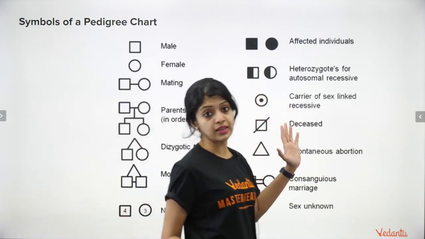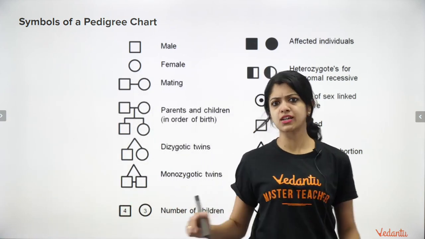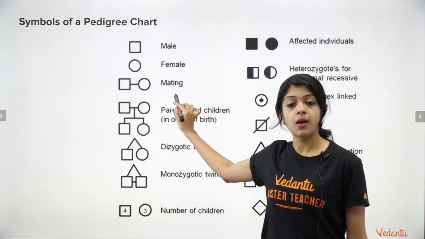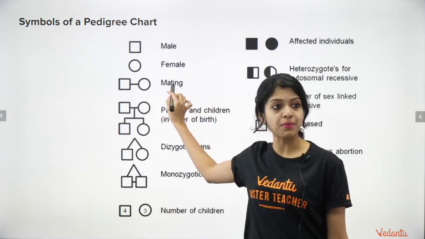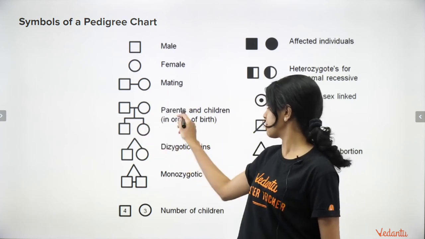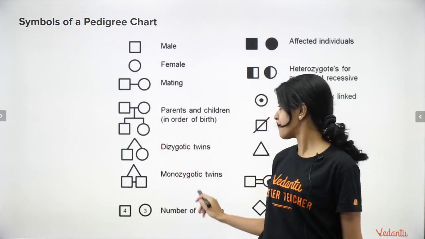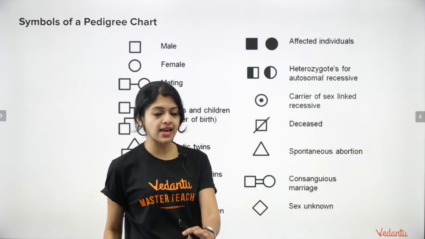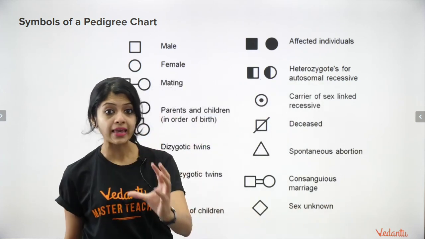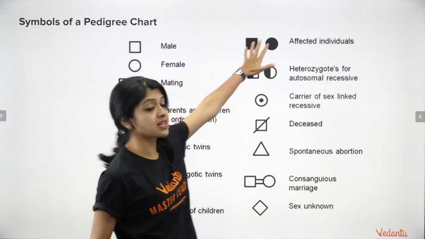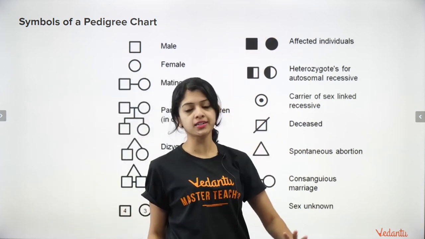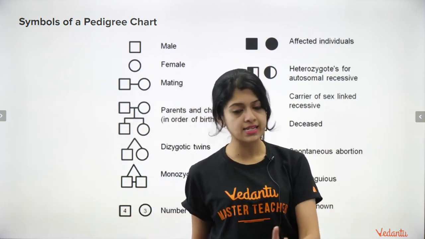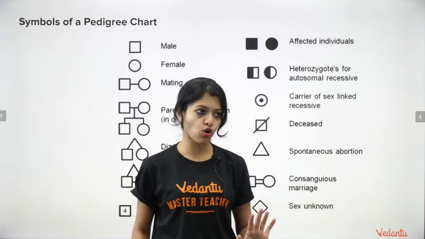You don't need to know everything in detail, but you must know at least the basic ones: what is male, what is female, and that the line indicates mating. Then the children, the progeny, are shown in order of birth. Twins and all of that is not very important at the 10th standard level. Affected individuals would be completely shaded. Carrier individuals may be half shaded in certain cases. They may be completely unshaded also.